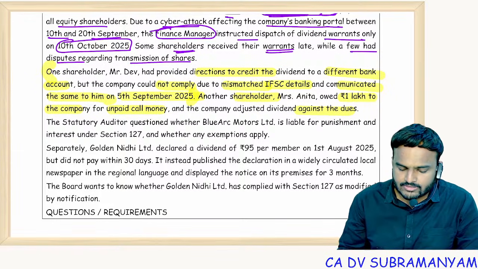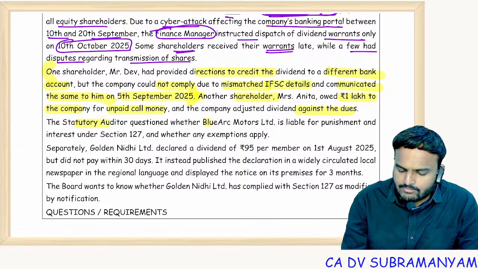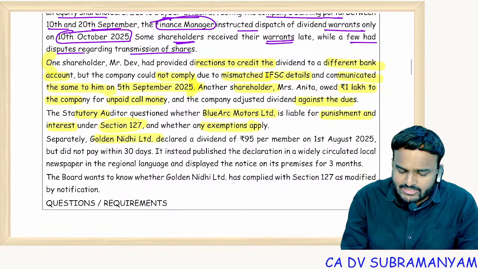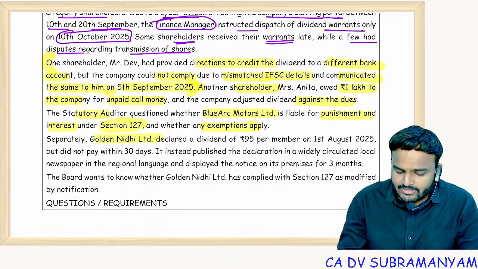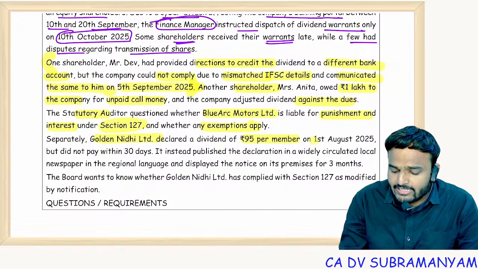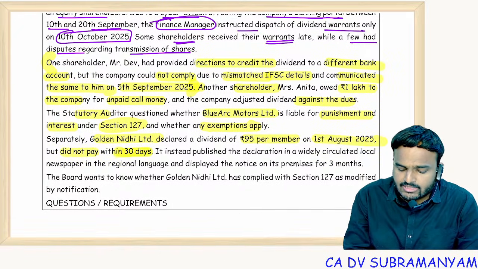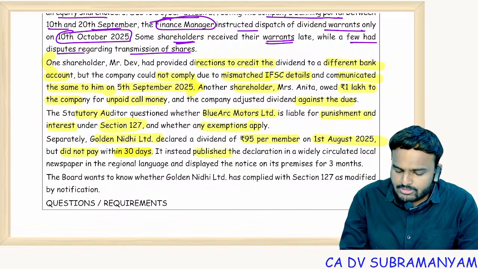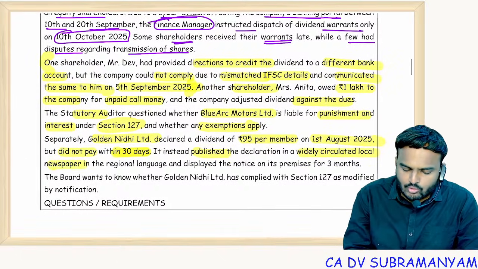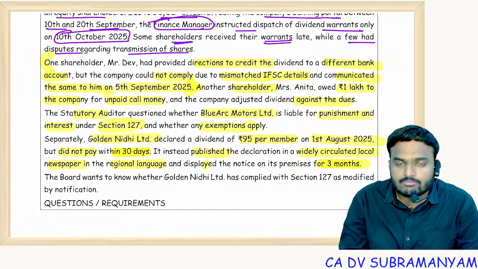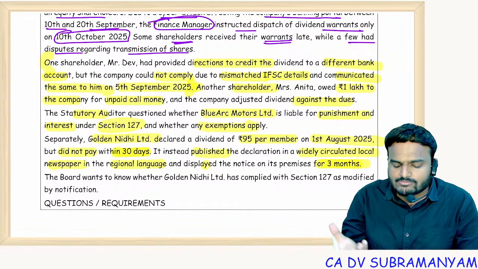Lawful adjustment. The statutory auditor questions whether Blue Arc Motors Limited is liable to punishment and interest under section 127 or whether any exemptions are applicable. Separately, Golden Nidhi Limited, a Nidhi company, declared a dividend of 95 per member on 1st August 2025 but did not pay within 30 days. It instead published the declaration in a widely circulated local newspaper in the regional language and displayed the notice on its premises for 3 months. Correct only. These are the requirements for a Nidhi company.